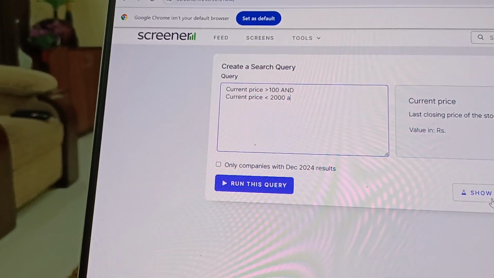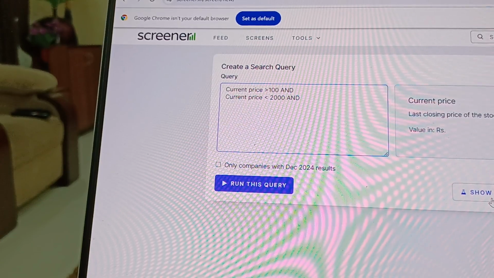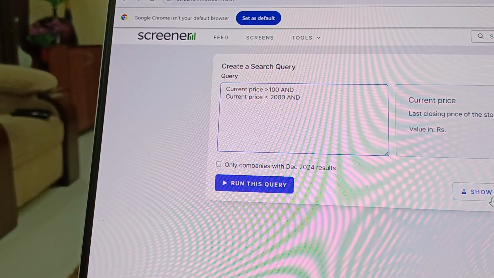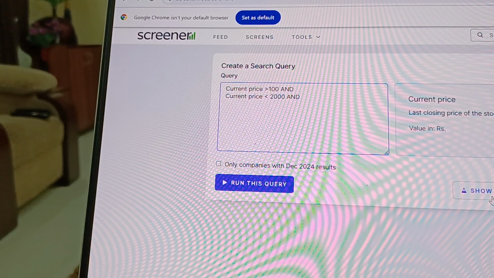Now these are my criteria; you can select your own. What I mean to say is, if you select penny stocks, it is too risky. At the same time, if you pick stocks which are already very high priced, the growth may not be there. Of course, it may not always be true, but generally that is the trend.